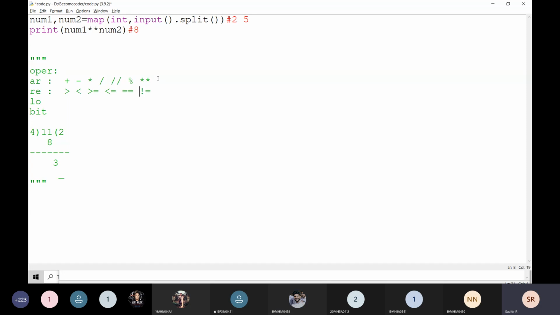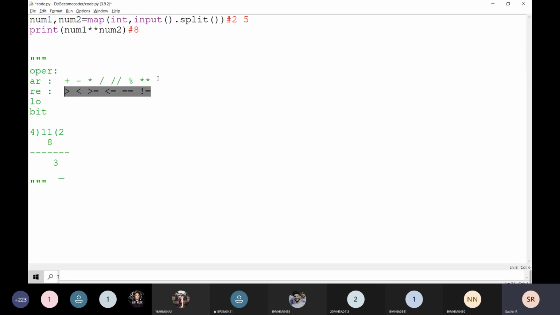This is equal to, where we are comparing, equal to question mark. These are the relational operators.